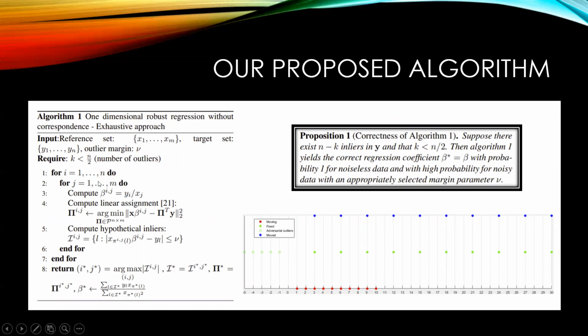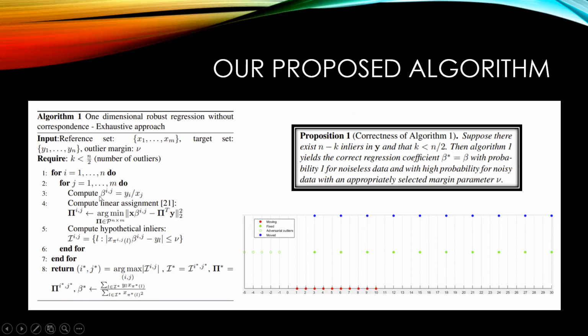So the first algorithm that I'm going to present is what we call the exhaustive approach, where we just consider, for every pair of points in red and green, a correspondence between them, and we find the beta based on the ratio. So this is a hypothetical beta for the case as if this point corresponds to one of the points in this other point set.